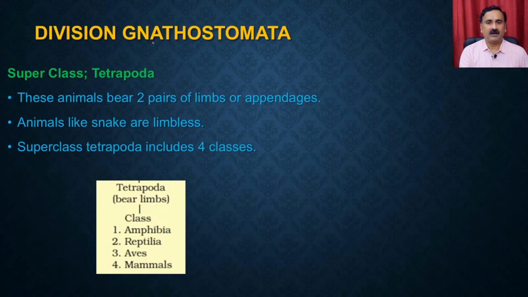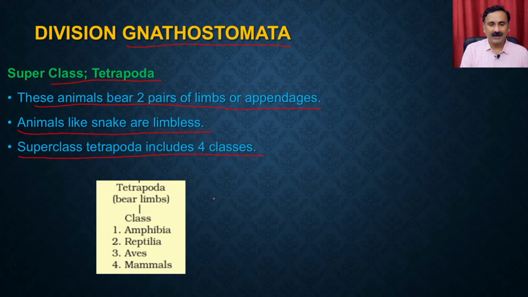So within the Gnathostomata, you have the superclass Tetrapoda. These animals bear 2 pairs of limbs or appendages. Animals like the snakes are limbless, and the superclass Tetrapoda includes the 4 classes: amphibia, reptilia, aves, and the mammals. So let's start the discussion with the amphibia.